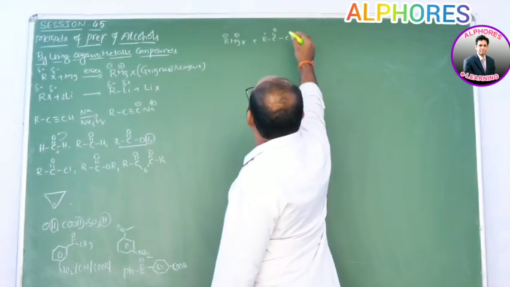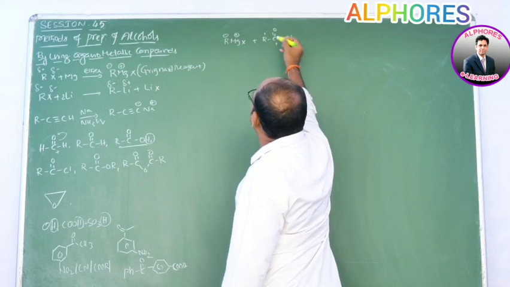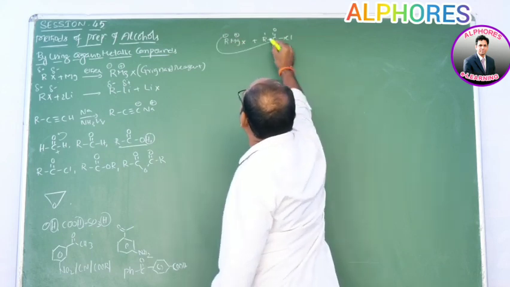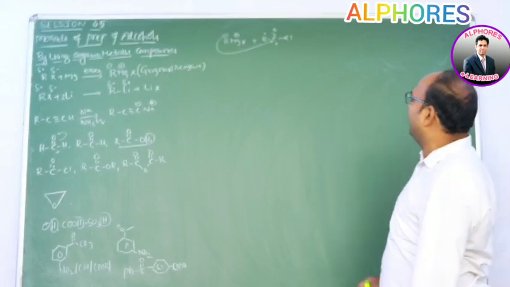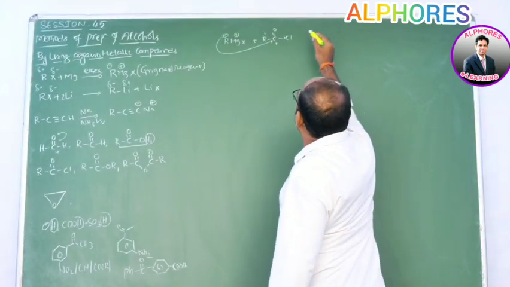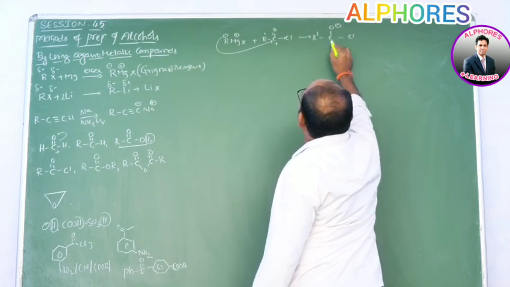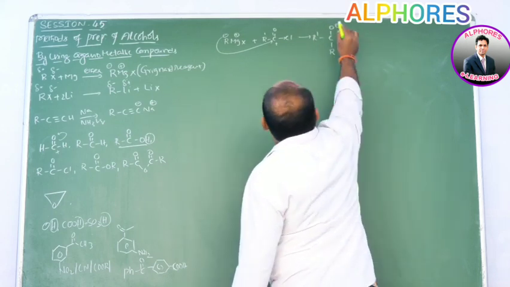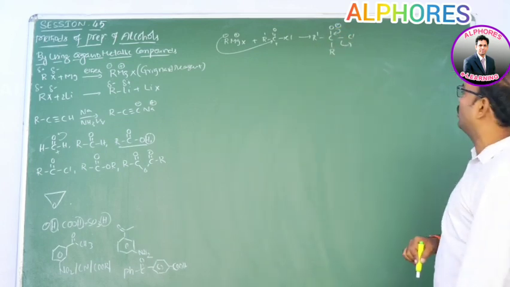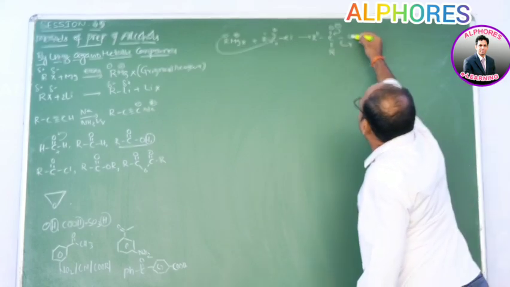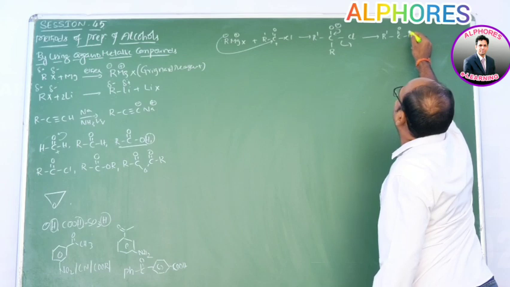In such a case, since Cl is a strong electron withdrawing group, it enhances the positive charge density upon this carbonyl carbon, then it facilitates the nucleophile R minus to attack more, and we are getting product here R dash CO minus Cl and R. So upon reversal of this one, Cl is a good leaving group, it has to leave away as Cl minus, then we are getting R dash C double bond OR.